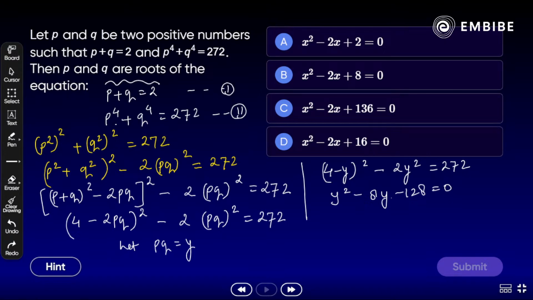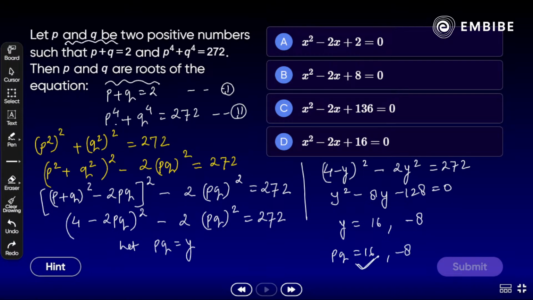Yes, so कौन कौन से वो 2 रूट हो सकते हैं? Any idea? We get what? 16 और minus 8 here. Okay, और y को आप लिख सकते हैं like a product of root, या तो 16 होगा या तो minus 8 होगा. But which one is true here? 16 or minus 8? Yes, positive one. Why positive? Because it is already given.